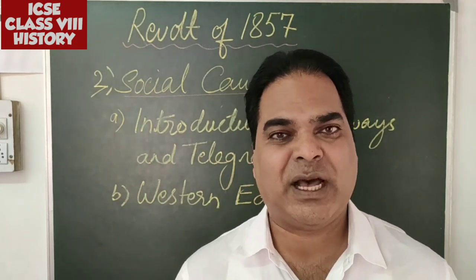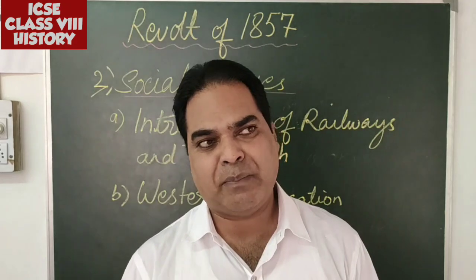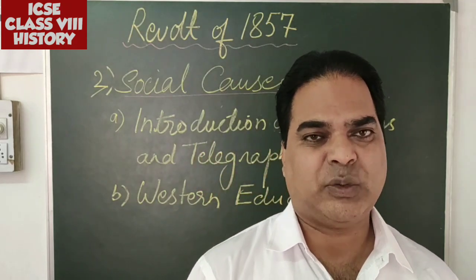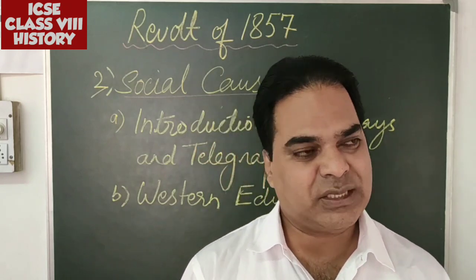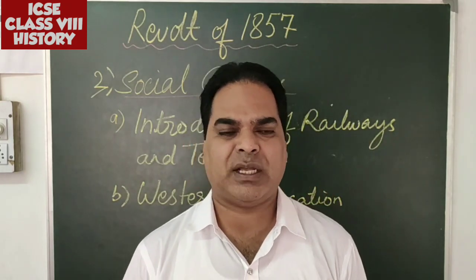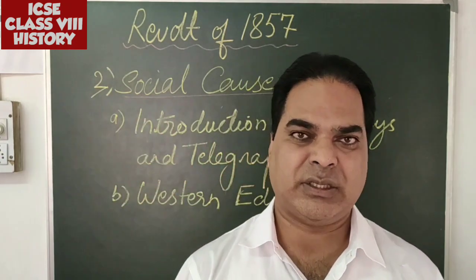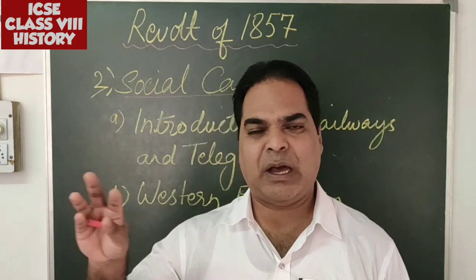among the different castes which prevailed in our country. Like 4 castes were there, like Brahmins. Then next we had Kshatriyas. Then third one was Vaishyas, they were the businessmen, merchants and all. And the fourth one was the Sudras, who served the upper 3 classes. Though they served the upper 3 classes, they were taken as downtrodden classes.